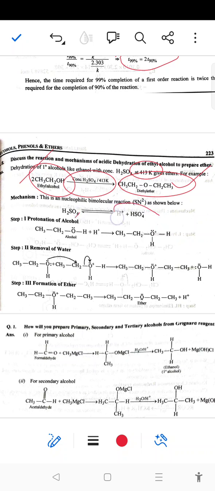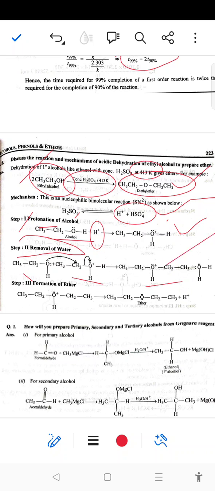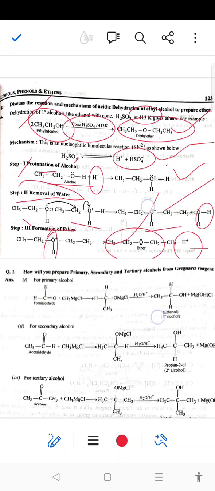Sulfuric acid will give H positive and bisulfate ion. The first step is protonation of alcohol, which absorbs H positive and forms protonated alcohol. In the second step, there is removal of water: a second molecule of alcohol reacts with protonated alcohol to form another product, with removal of a water molecule. The third step is formation of ether: the oxygen having positive charge is removed by accepting a pair of electrons from the hydrogen bond. So H positive is released and the formation of ether occurs.